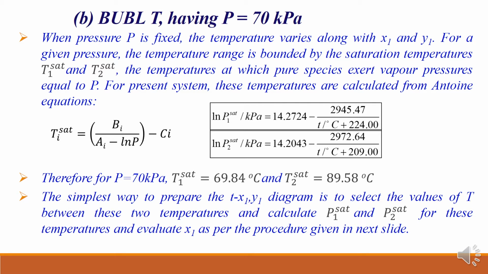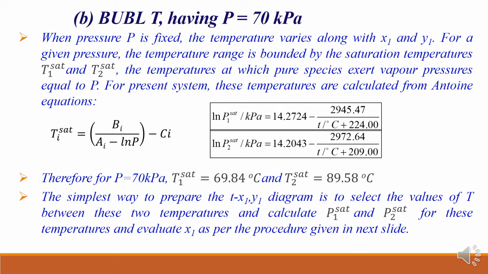Now coming to the B part of this system, that is bubble T. Here we have to calculate temperature and corresponding x1 and y1 values. But here the pressure is given as 70 kilopascal, so that is fixed.